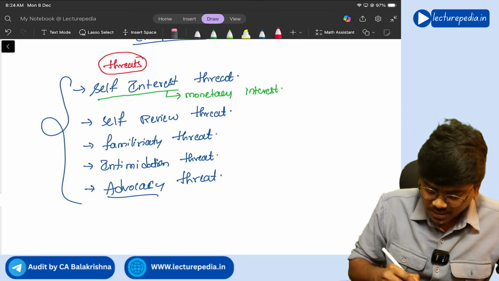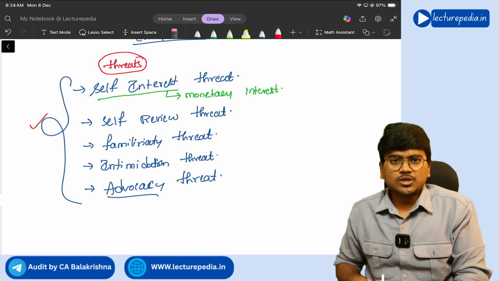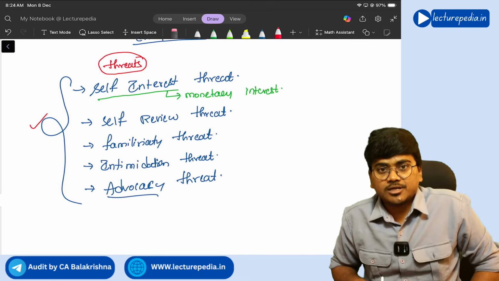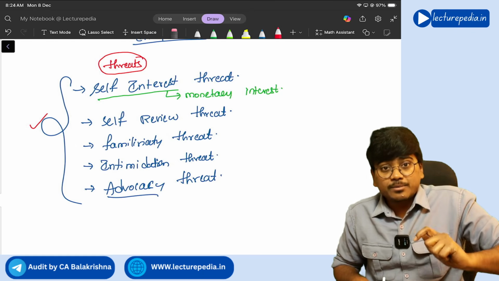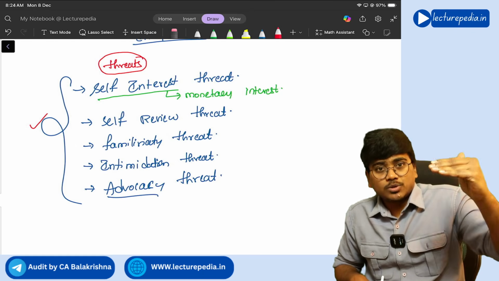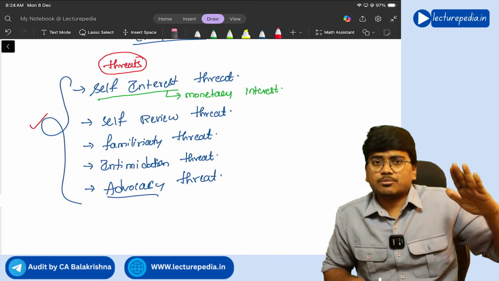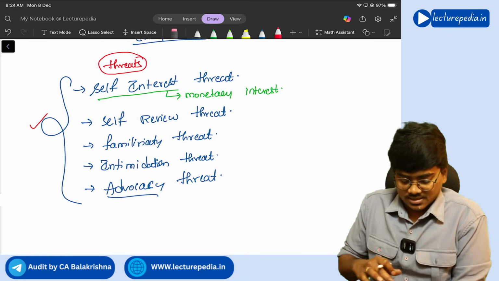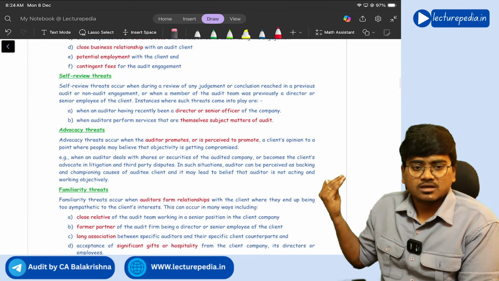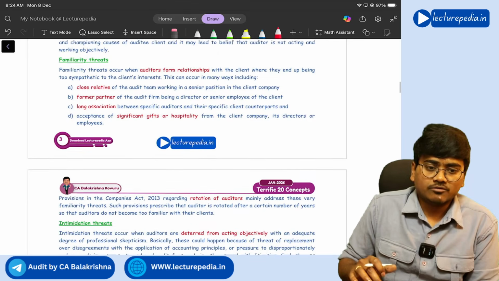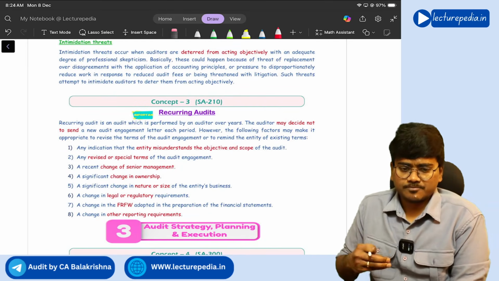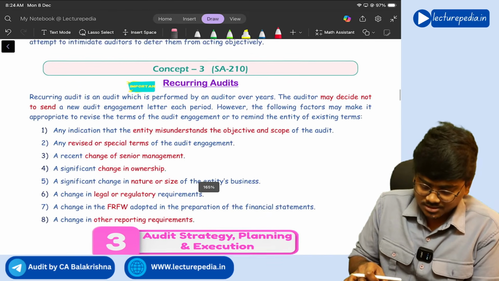Now if you have these threats, will you keep silent? No. You will try to eliminate these threats completely, or you will try to implement safeguards so that these threats can be brought to an acceptable level. Understand? Yes. That is the action that you will take. So some more examples you can find here in the book with respect to these threats. I have given one or two examples for each of the threats. Clear?